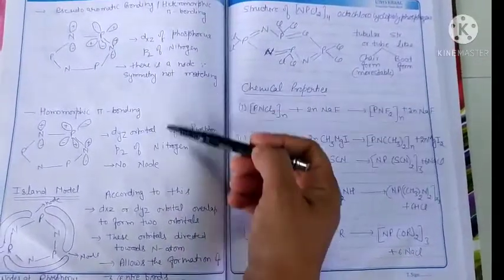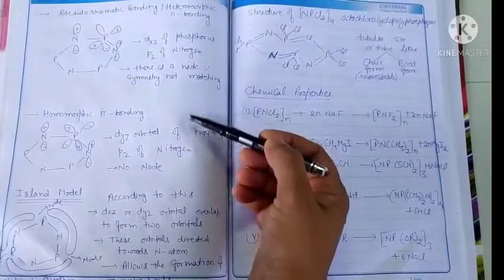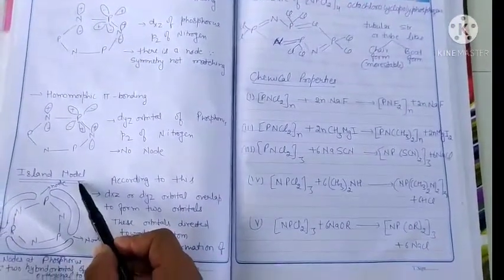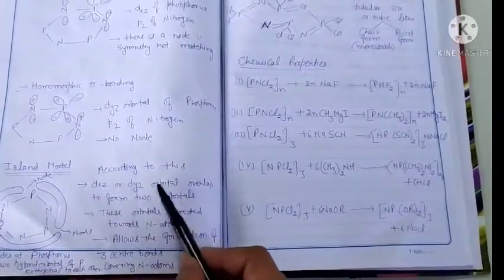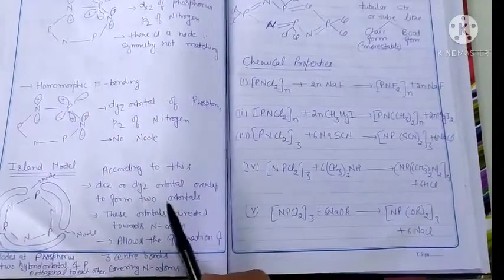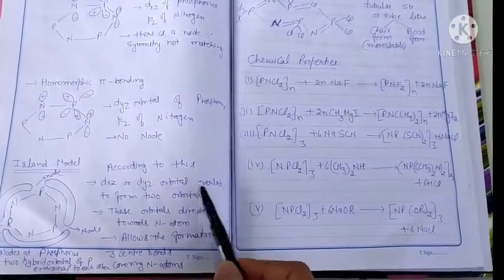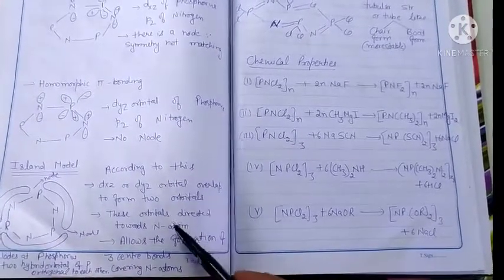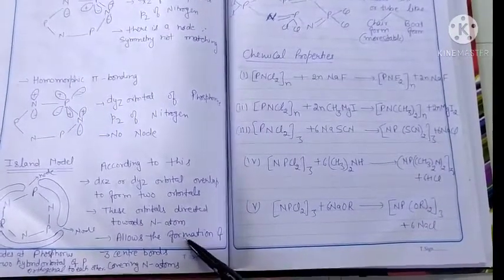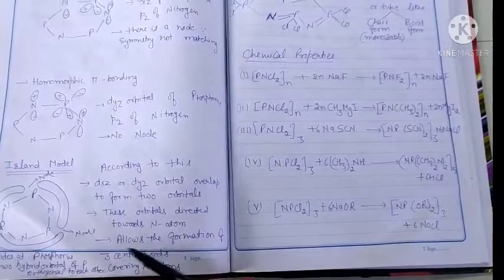To describe the bonding of chlorophosphazine, another model is given, which is called the Island model. According to this model, dxz or dyz orbitals overlap to form two hybrid orbitals. These orbitals are directed toward the nitrogen atom and allow the formation of a three center bond.